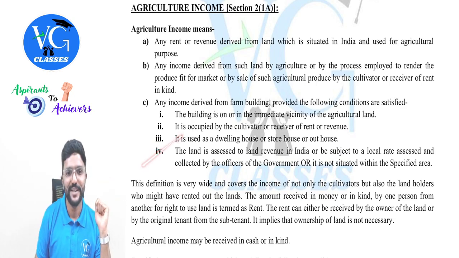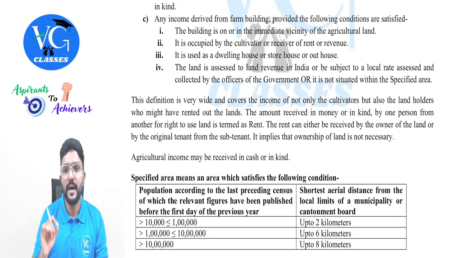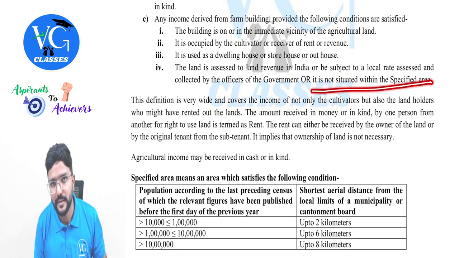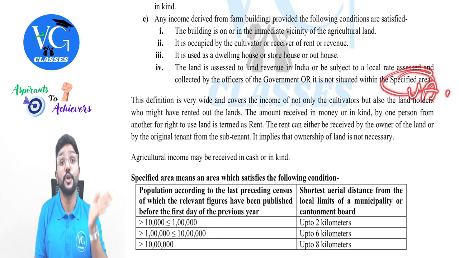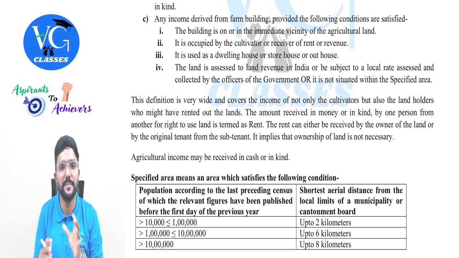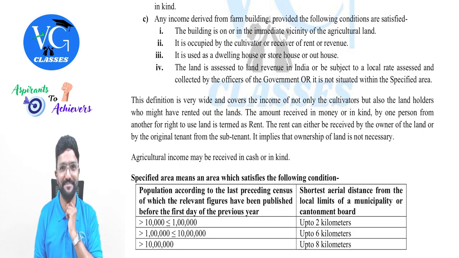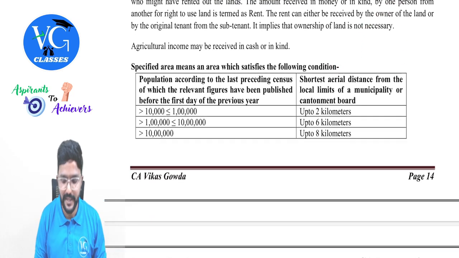Last one. This is important. The land is assessed to the land revenue in India or is subject to a local rate assessed and collected by the officers of the government, that is the property tax, guys, or it is not situated within the specified area. And specified area for income tax purpose is nothing but urban area, guys. It should not be situated in a specified area itself. That means it should not be in urban area. Clear? In simple words, it should be in rural area. And what is specified area? They have defined it. I will try to explain it here.